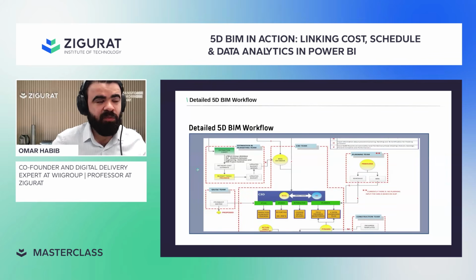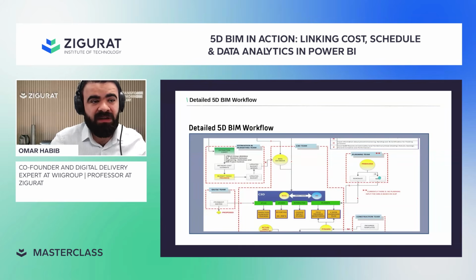So in the first step, we just added a code to your element, a shared parameter, or just information inside your 3D model that has the activity code and the commercial or cost code. Then you're going to have your budget estimation team working with the 3D model, and whatever detailed BQ they come up with will be linked with the activity code and the activity ID because they are following the same WBS.